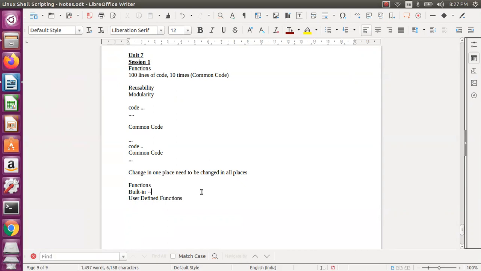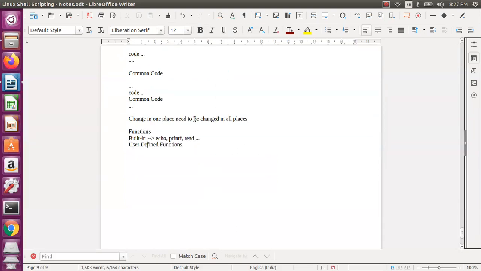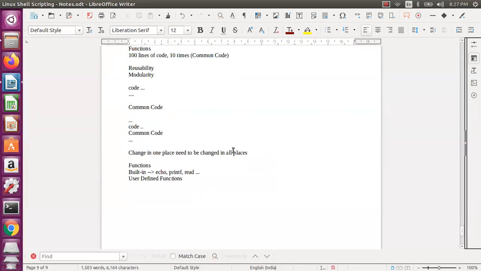So main core one is echo, printf, read and all. Those are the built-in functions. So user defined functions, anyway we will see, these user defined functions only we are discussing. So change in one place need change, that's what we have seen. So for these functions, how you will do the function definition: it is the place where you will have the definition of that function, but you are not using that function actually.